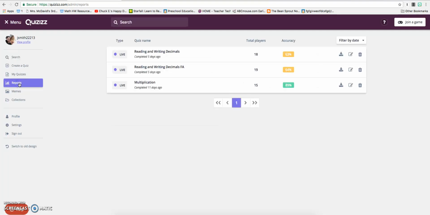To view the reports, I've given about 3 of these within my classes. Here's the overall accuracy of the entire class. As you can see, multiplication was the high point, and reading and writing decimals was something that I had just introduced the day before, so I wasn't very surprised that the accuracy was not as high as I would expect, or as you would expect.